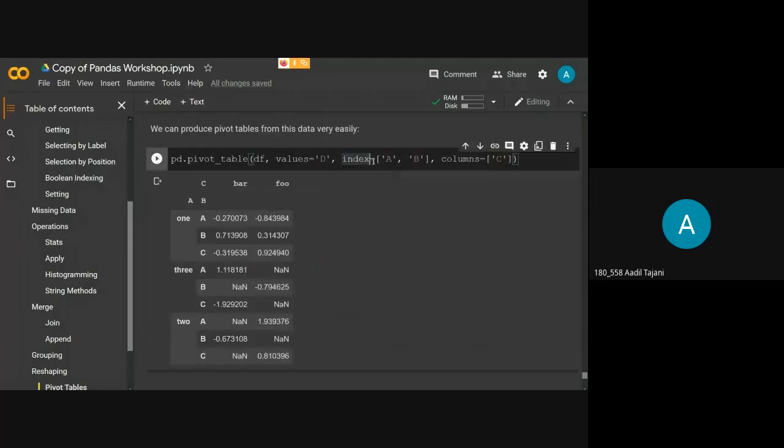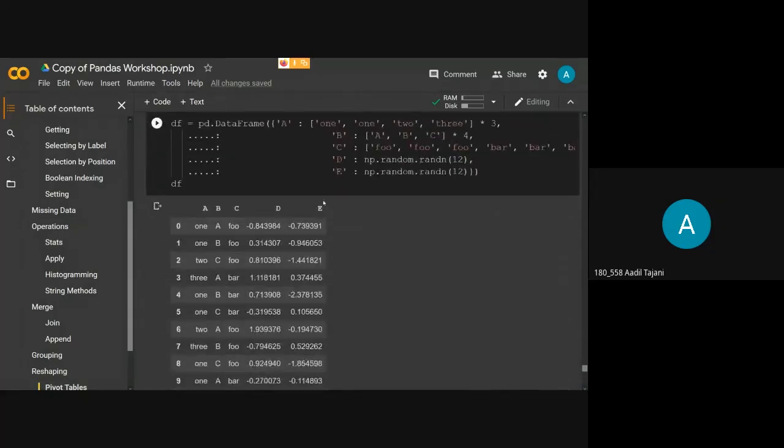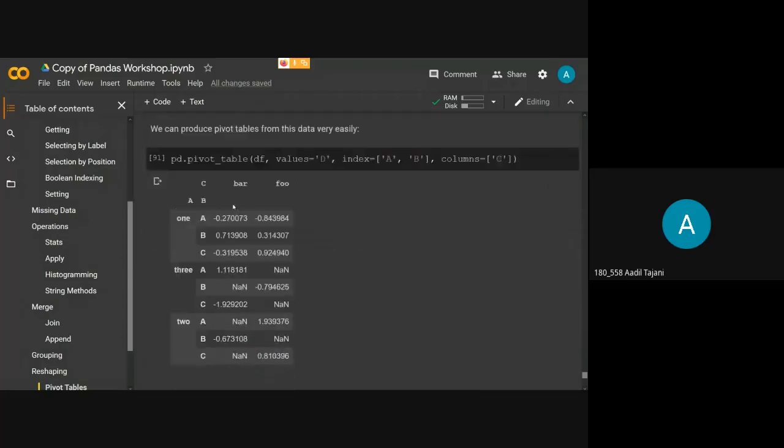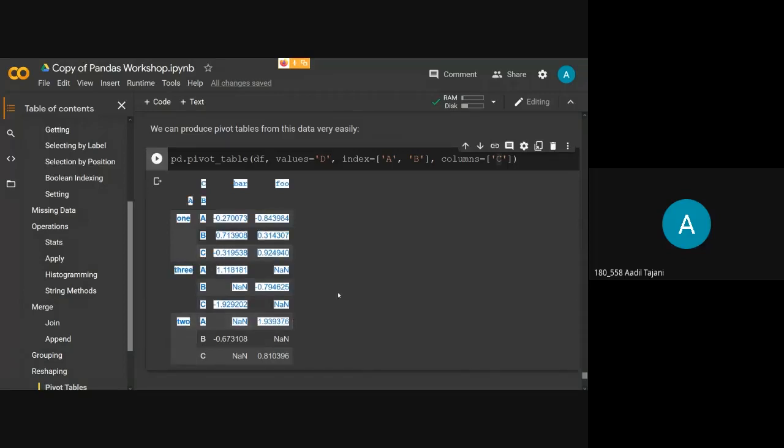So I have passed index as A comma B. What it will do is it will automatically create a multi-indexed data frame, and I want my column names to be from column C. As you can see here, column C has these values, foo, bar, and these two values. I want these values as my column names. So I have passed columns equal to C. This is my column. And as you can see here now, we have got the whole new pivoted table.